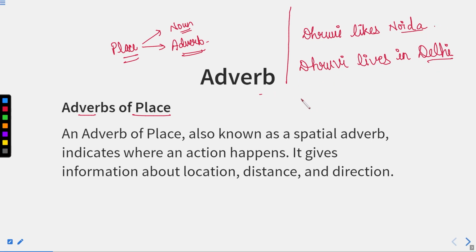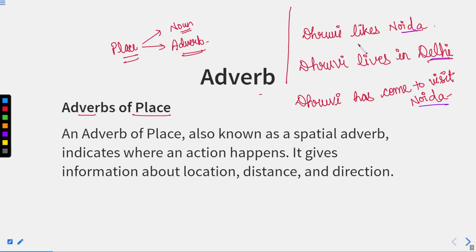Now let us have one more sentence, that is Dhruvi has come to visit Noida. Now these are three different sentences, and in these three sentences we can see the name of a place. So in the first and the last one, we can see Noida over here, the same place, and in the second sentence it is Delhi. Well, let it be. It can be any place.